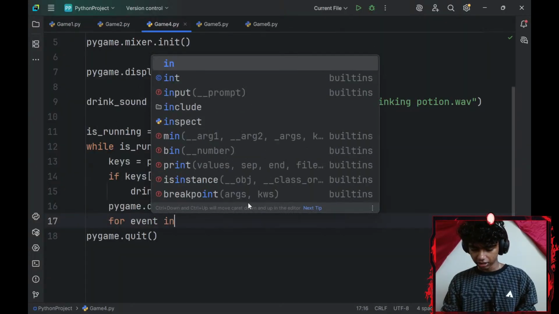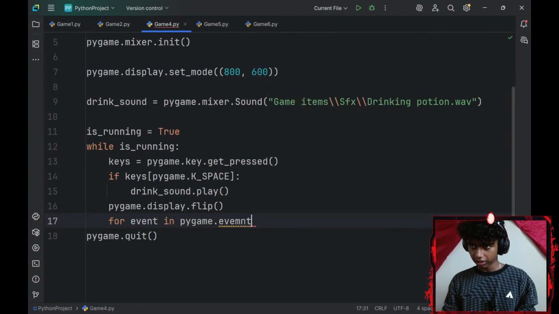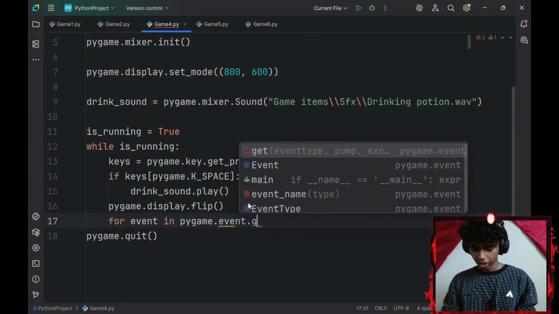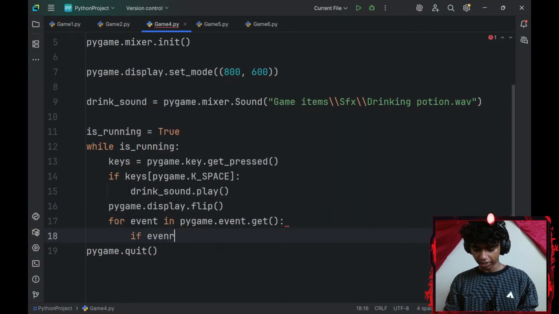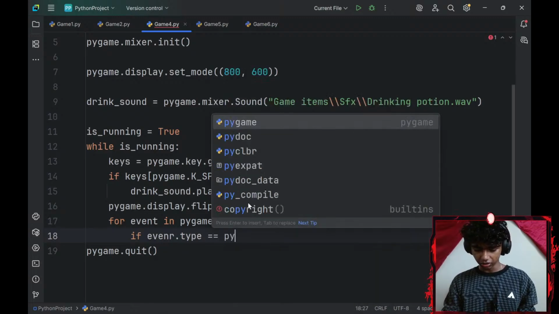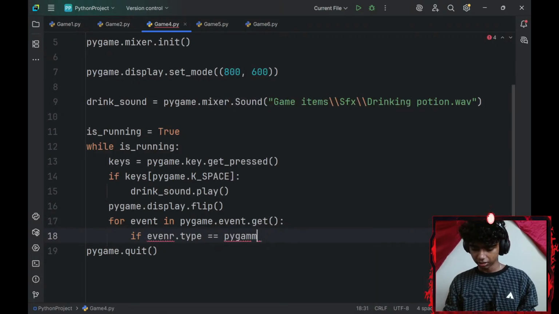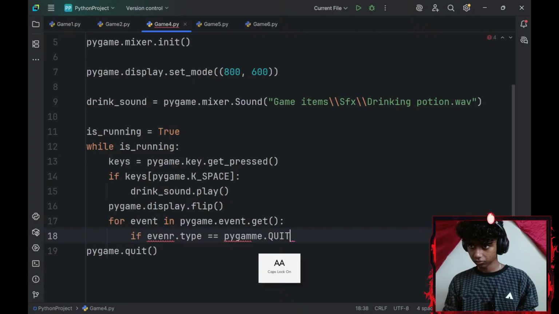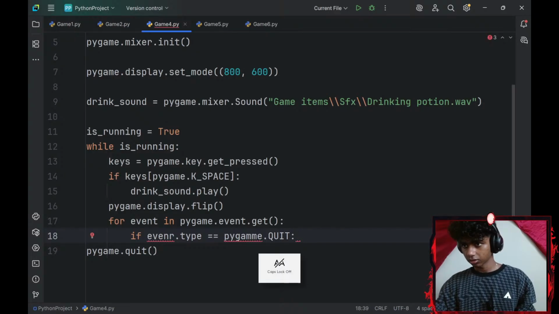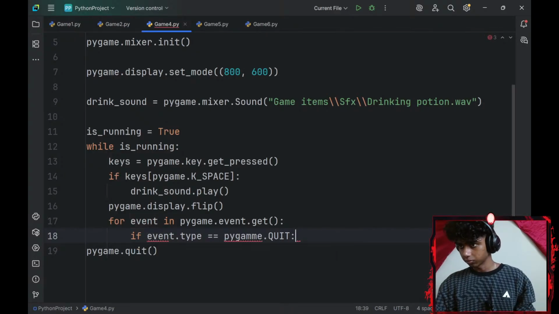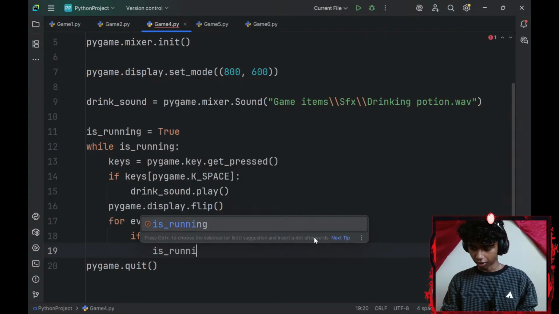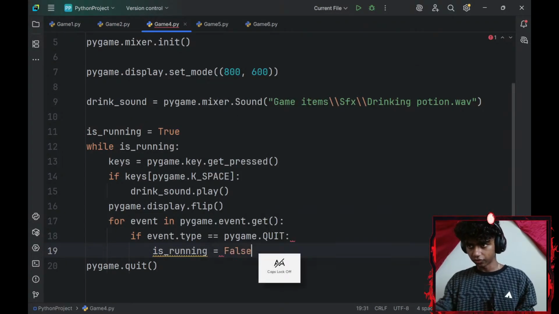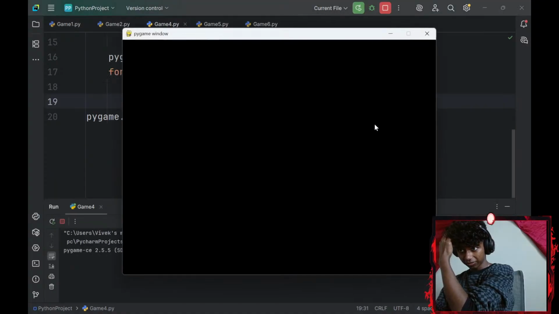For every event in pygame.event.get, this gets all my Pygame events. I look for a specific type of event. If my event.type equals pygame.QUIT, there we go. I'll set my is_running boolean variable to be equal to false. Okay, perfect. Now let me run the command.